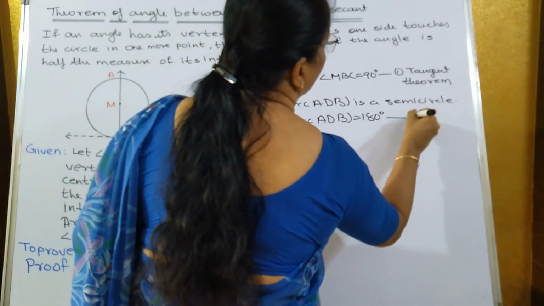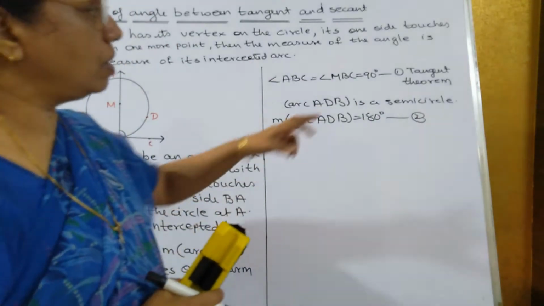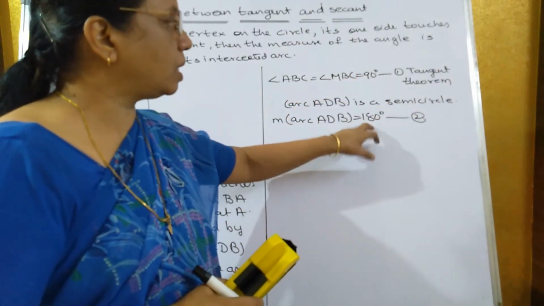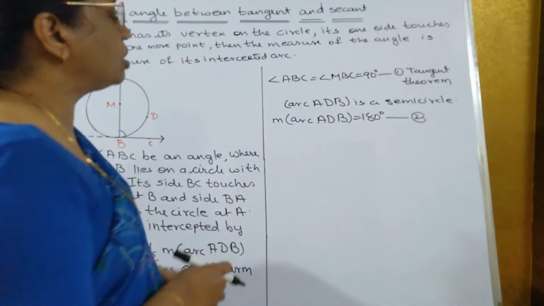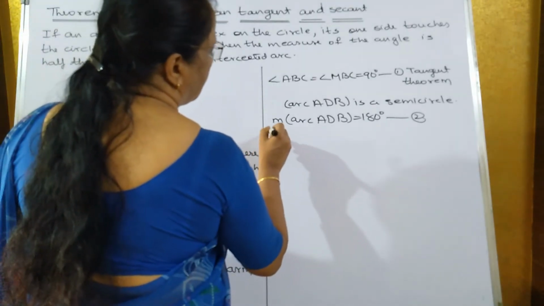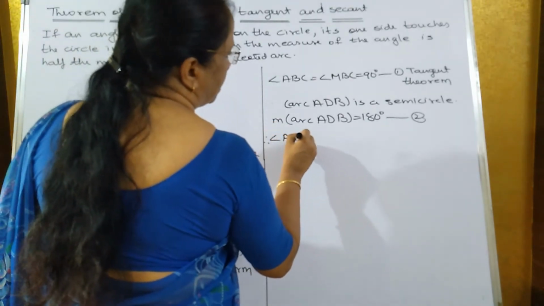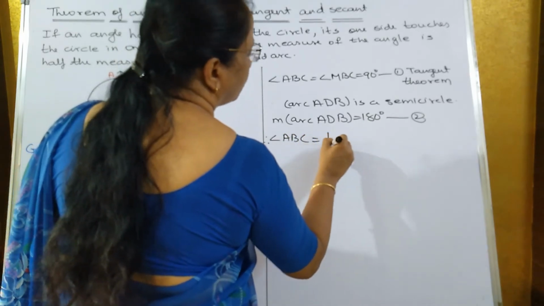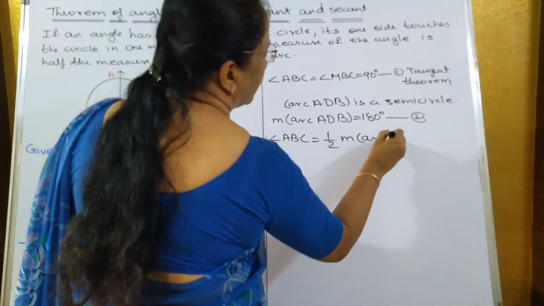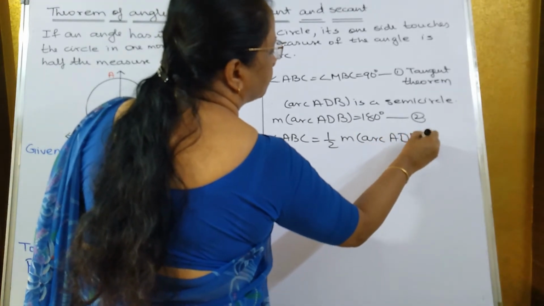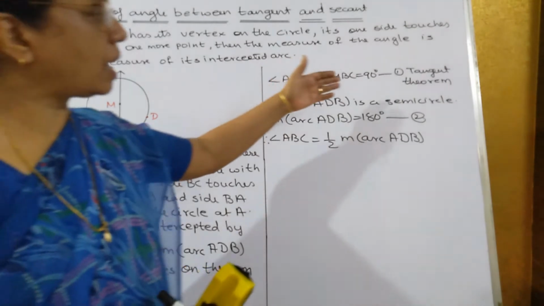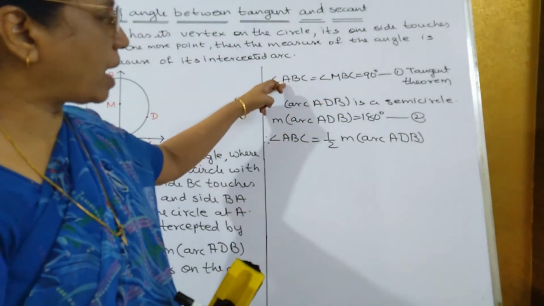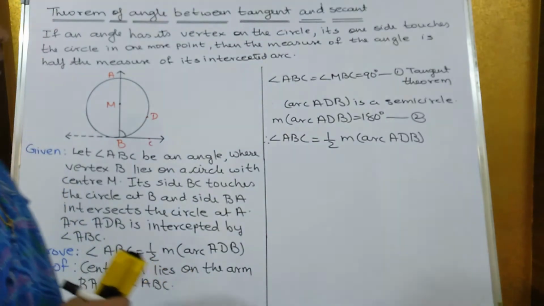Let this be 2. So from 1 and 2, what do we observe? That this is 90 degrees, this is 180 degrees. So this is half of this. 90 degrees is half of 180 degrees. So from 1 and 2, angle ABC is equal to half of the measure of arc ADB. So the first case, when the center M lies on one of the arms of angle ABC, is already proved. Therefore angle ABC is half of the measure of arc ADB.